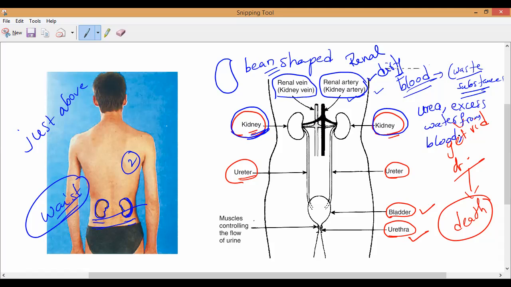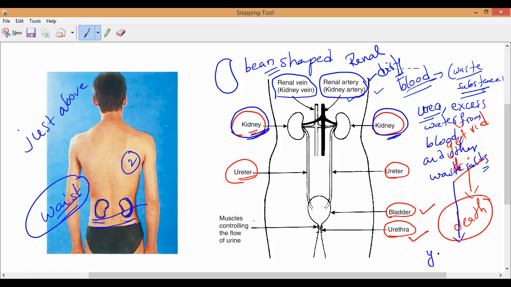Next, it will also remove other waste salts and excrete them in the form of a yellowish liquid. The function of the kidneys is to remove poisonous substances like urea, excess water from the blood, and other waste salts from the blood, and excrete them in the form of a yellowish liquid.